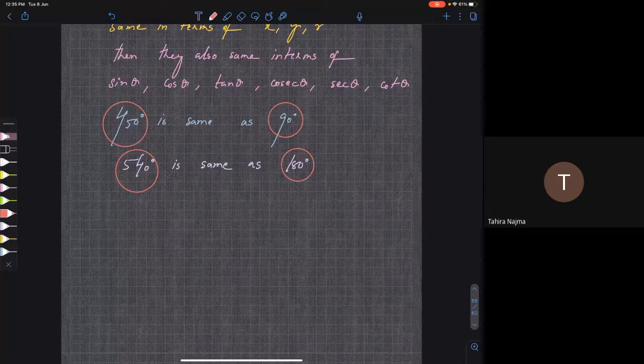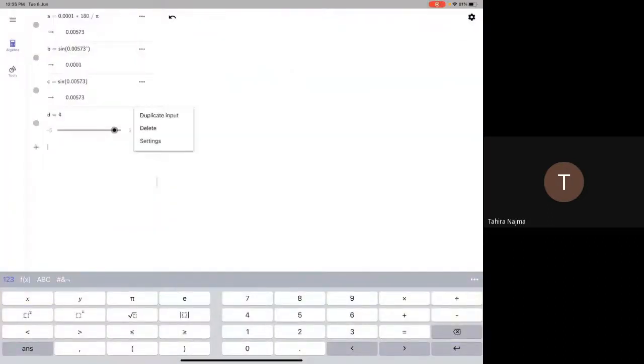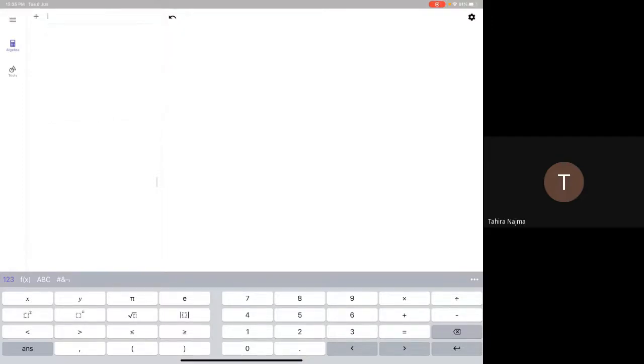So you will come across some chapters later called simple harmonic motion, alternating current and waves, where you will require the values of angles greater than these. So basically they are called periodic functions. I'll just explain. I'll come back to that. Don't worry, don't get overwhelmed by this. But I'll just explain to you.